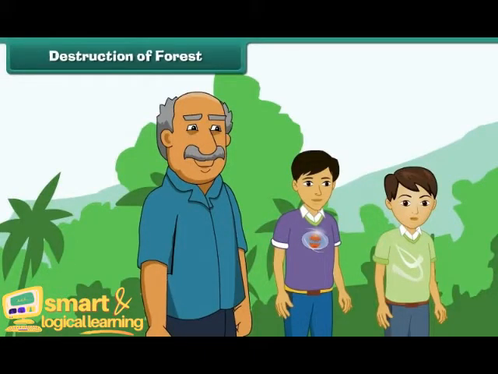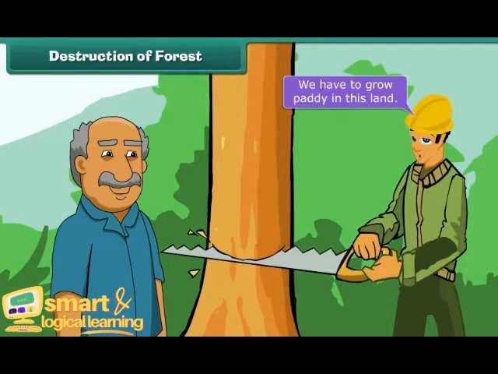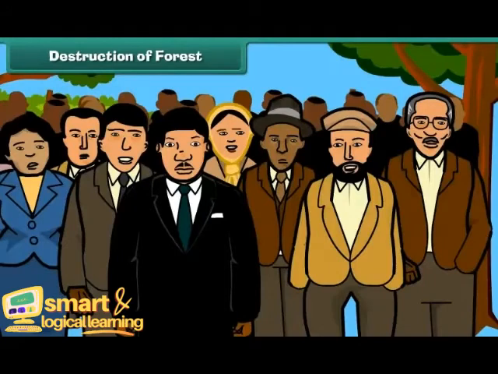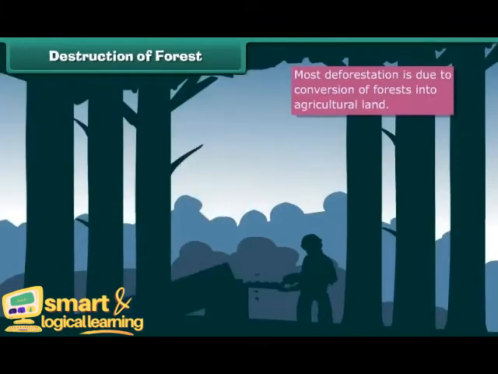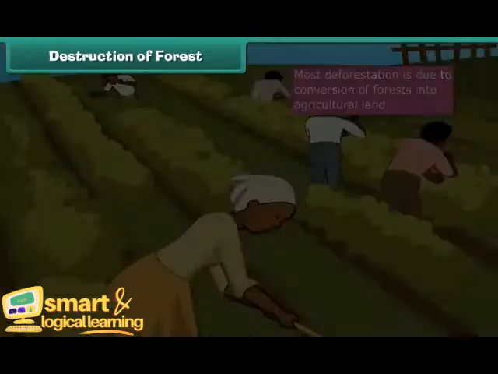When Shyam, Ram and their uncle reached the other end of the forest, they saw some people cutting the trees. Why are you cutting these trees? We have to grow paddy in this land. Uncle told Shyam and Ram that due to growing population and increased demand for grains, the forests are being transformed into cultivation land. Most deforestation is due to conversion of forests into agricultural land.